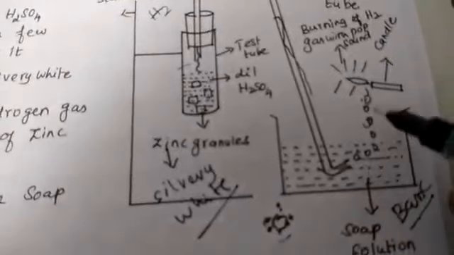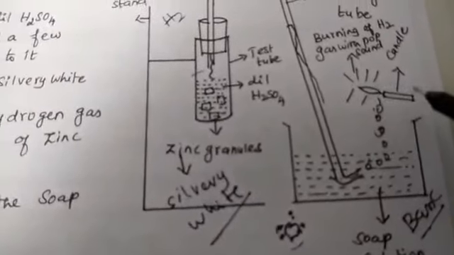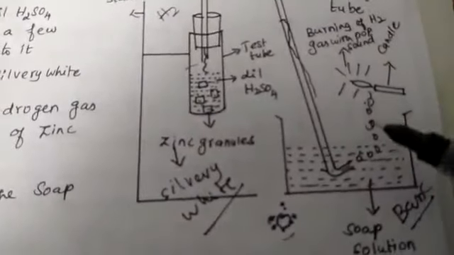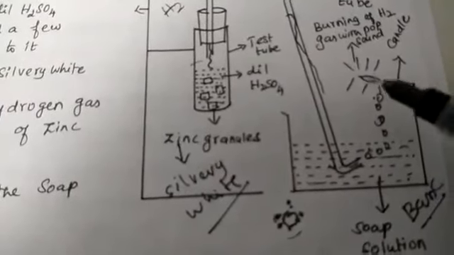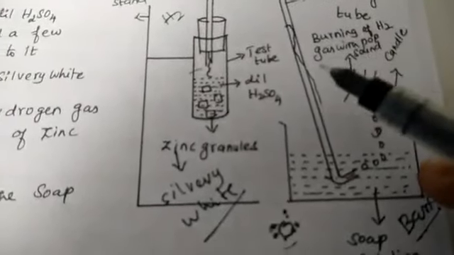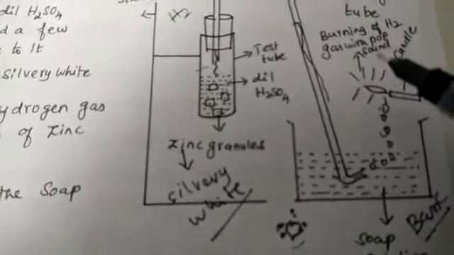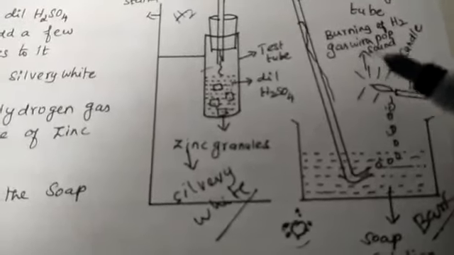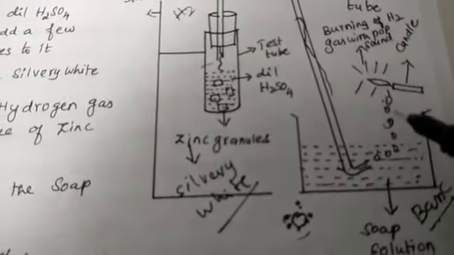Now the hydrogen gas is released. Bring a burning candle near the hydrogen gas and a pop sound is produced. Burning of hydrogen gas produces a pop sound. This indicates that the gas is hydrogen.